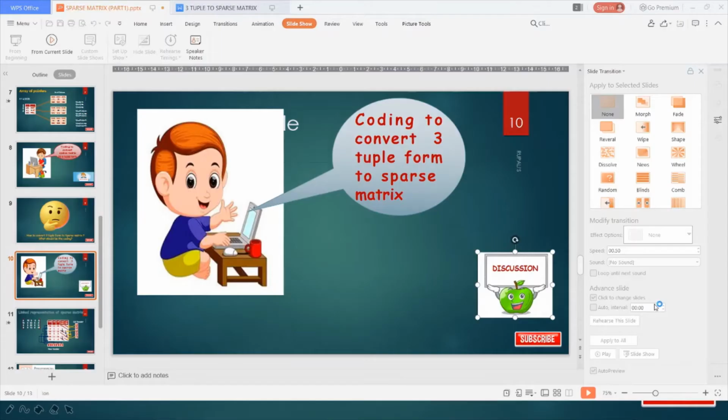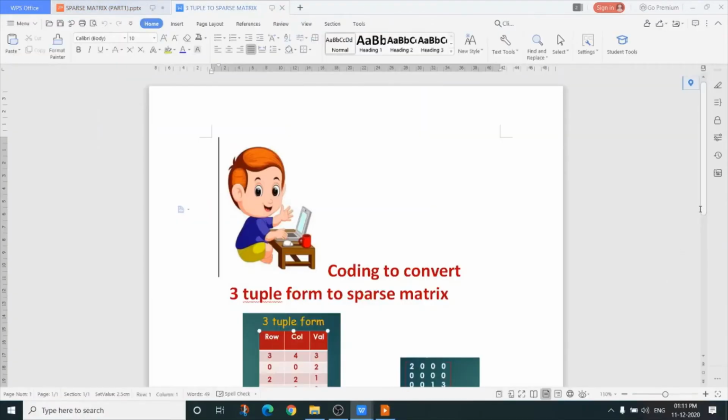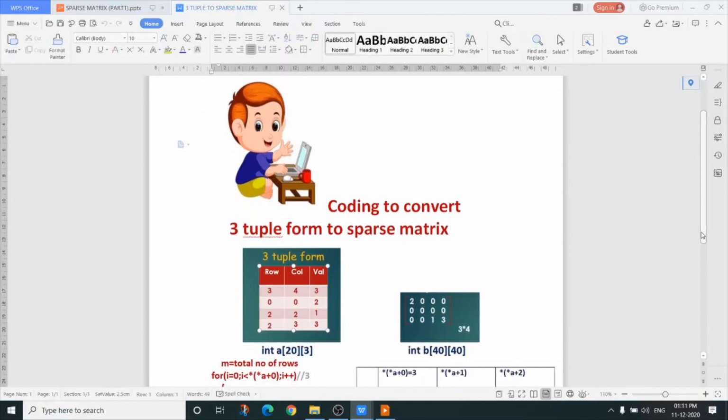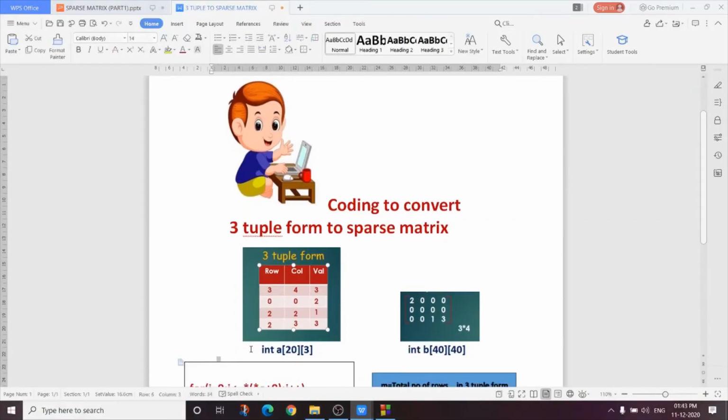First, see the discussion. Coding to convert 3-tuple form to sparse matrix. So 3-tuple form is given, I have to write the corresponding sparse matrix. So I declare two integer arrays: int A[4][3], because it is in 3-tuple form, so the number of columns is 3, and another array is int B[40][40]. It represents our sparse matrix.